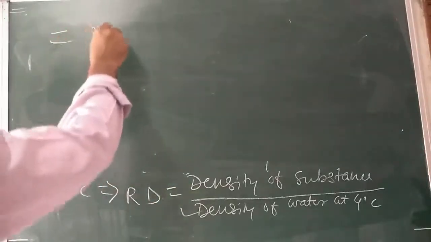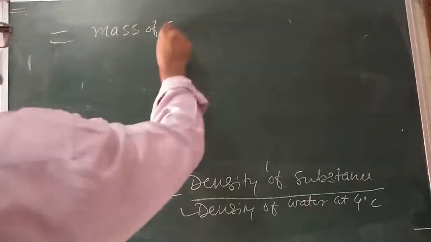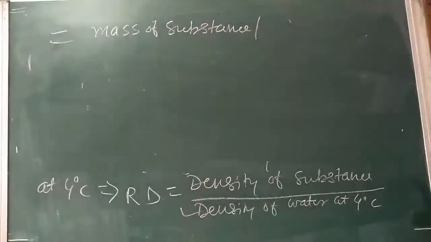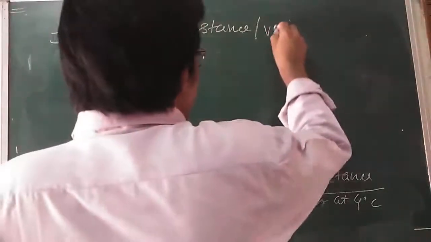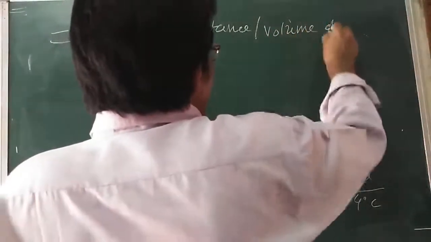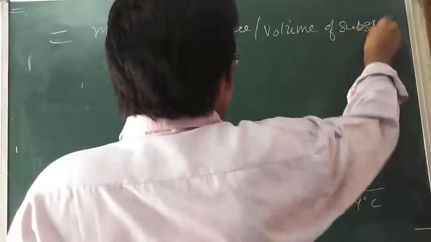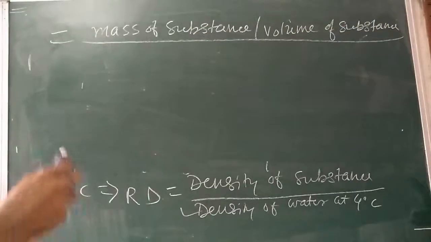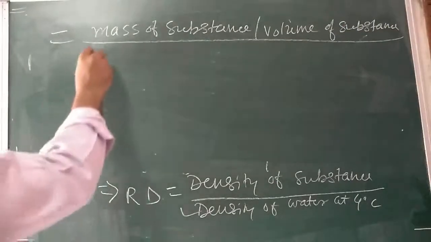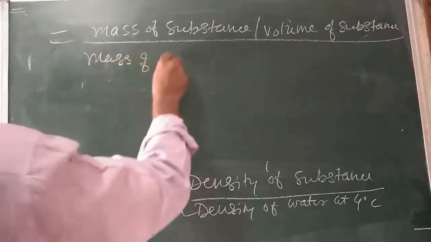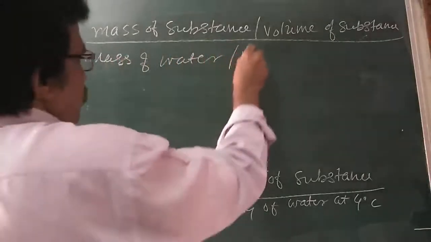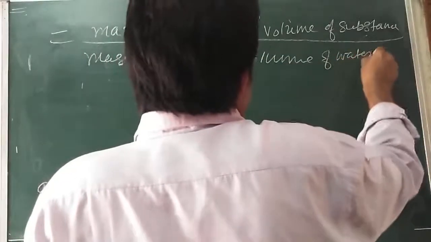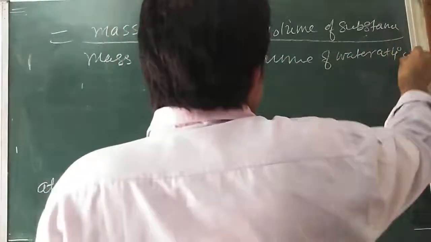Mass of the substance divided by volume of the substance, divided by mass of the water divided by volume of the water at 4 degrees centigrade.